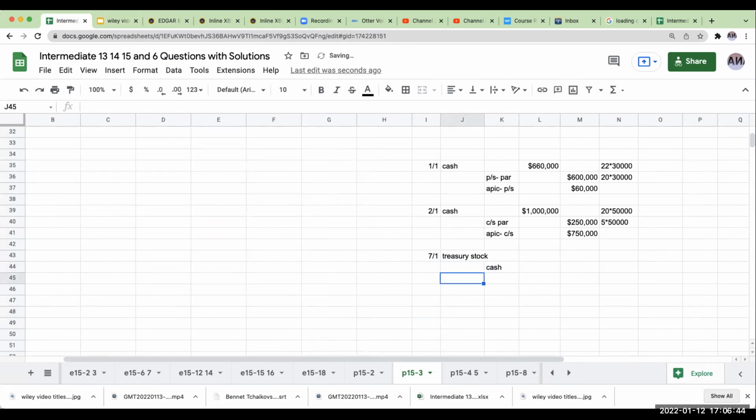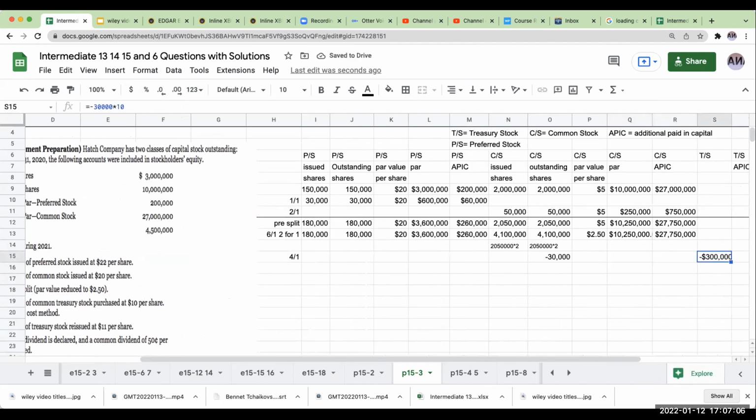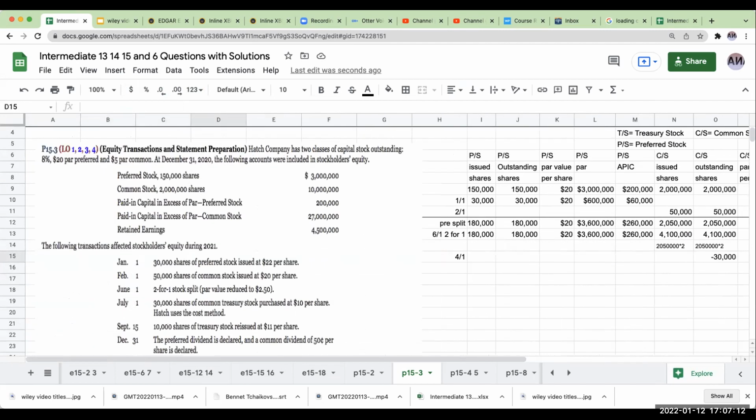I'm going to credit cash. Okay, so I've got that over here. So again, I'm decreasing my outstanding shares, and my treasury stock is now going to be showing a negative amount over here, and this is going to be on 7/1.